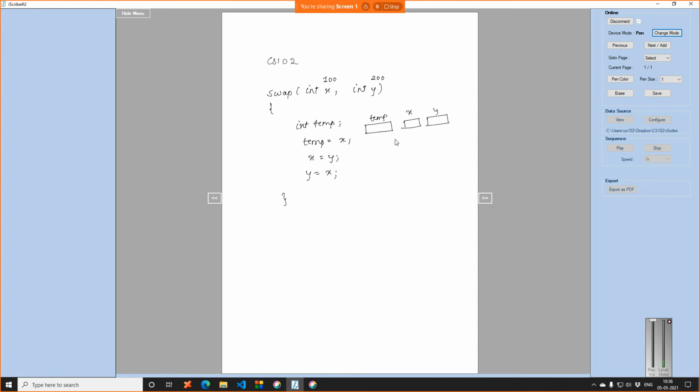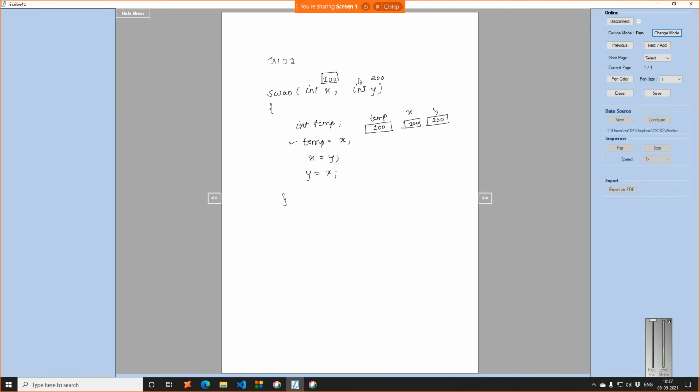So initially what happens, we are defining integer temp. Some compilers may auto initialize to 0. Older compilers will give temp a random value, right? So what I'm saying here, the value of x is copied to temp. So what was the value of x here? The value of x was 100, right? As of now, the value of x is 100. So temp basically contains 100, x contains 100, and y contains 200, right? So basically, we executed this statement.